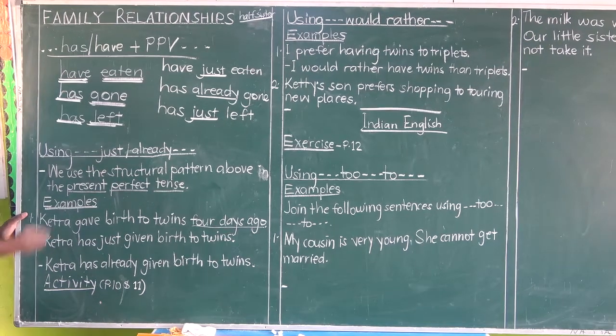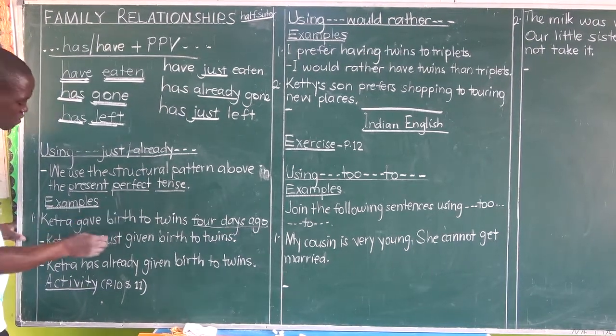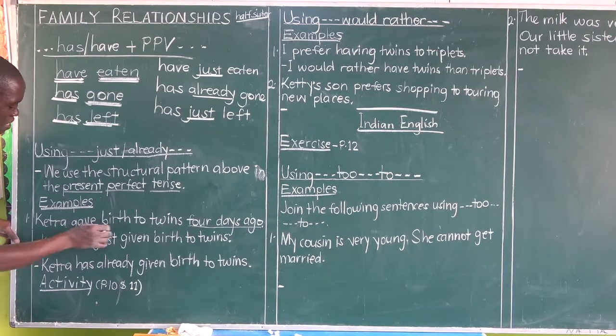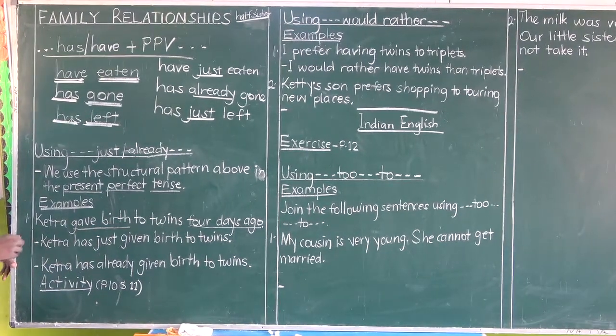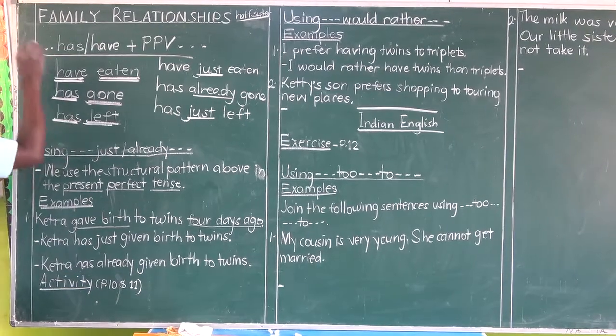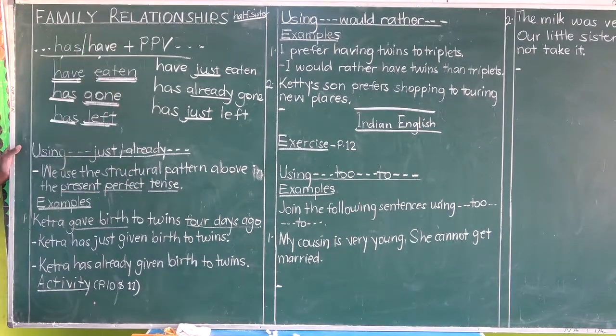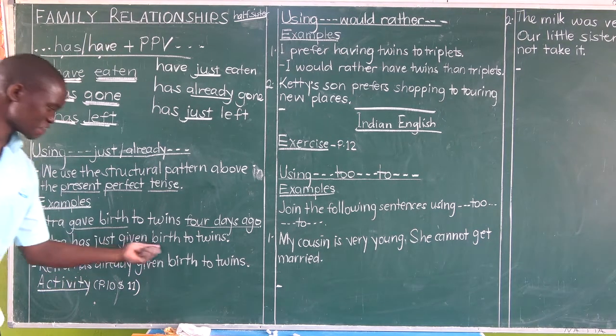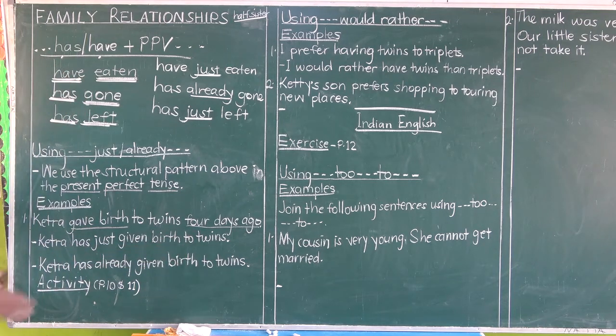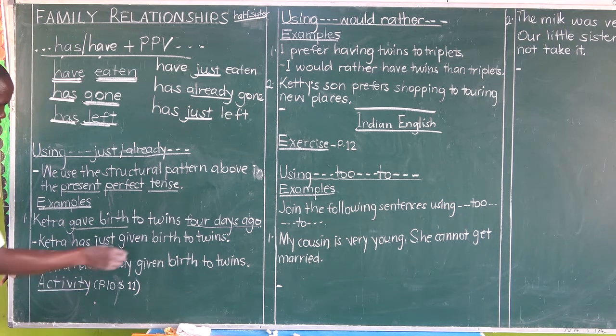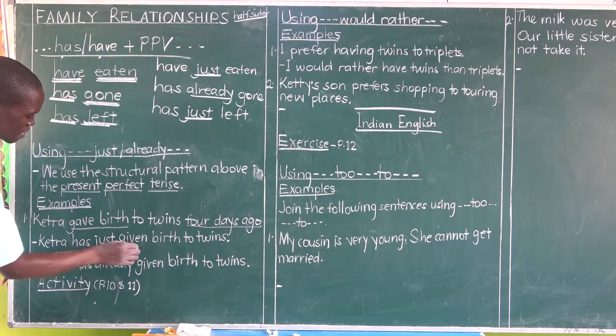If this is gave birth, you're going to change it to present perfect, where the teacher has told you to use either has or have plus a past participle verb. So the answer is Ketra has just given birth to twins. We have has, correct. We have just, correct, which is between the helping verb and the main verb. And that means our answer is perfect.